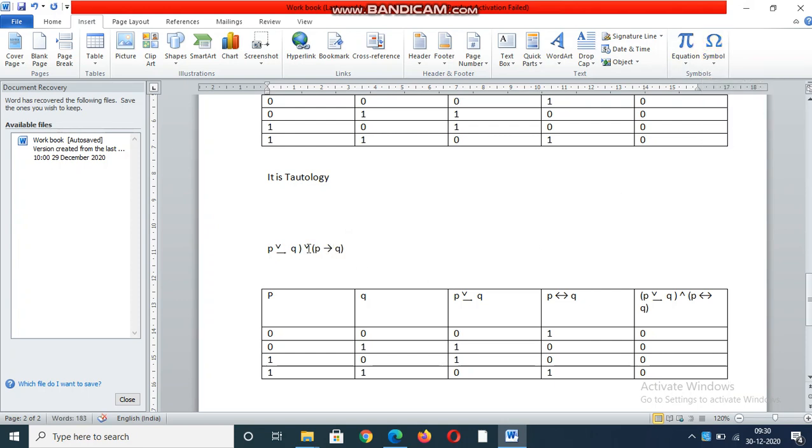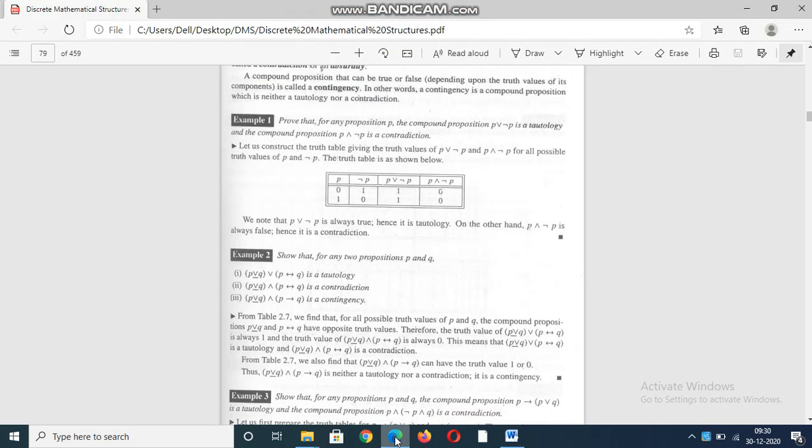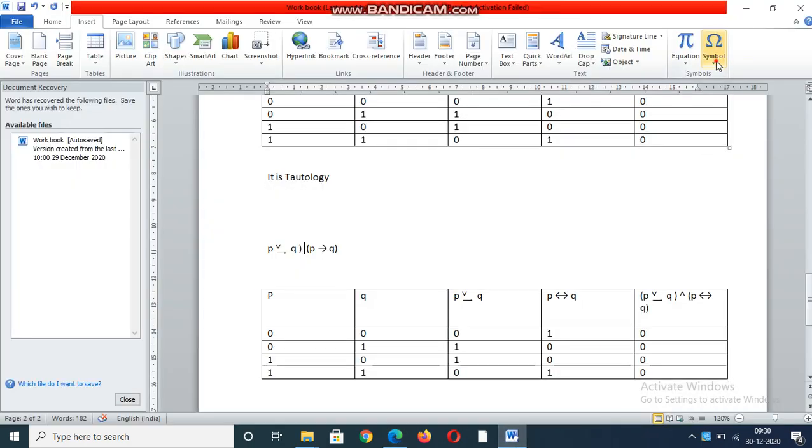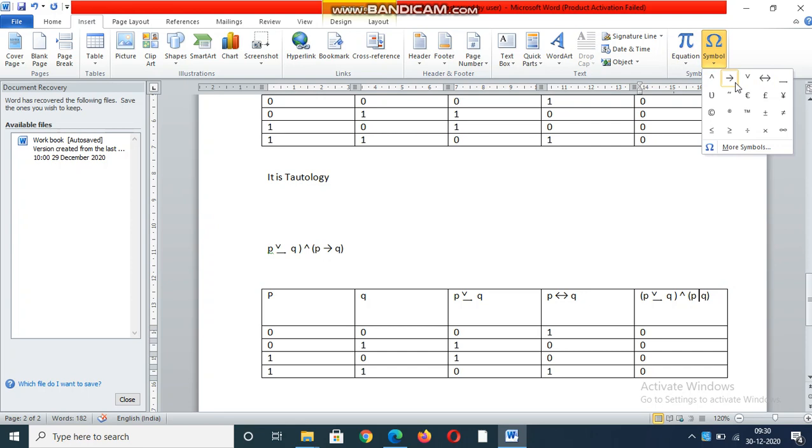So up to this it is the same. P implies Q, output 0, 0 means 1.